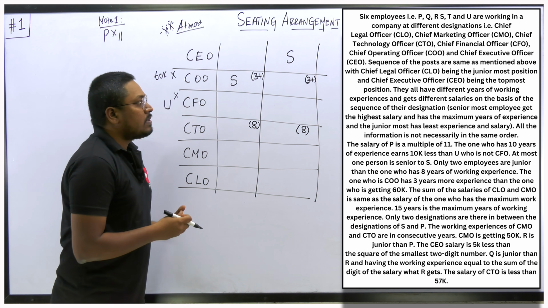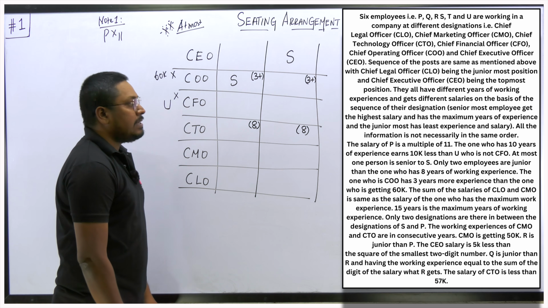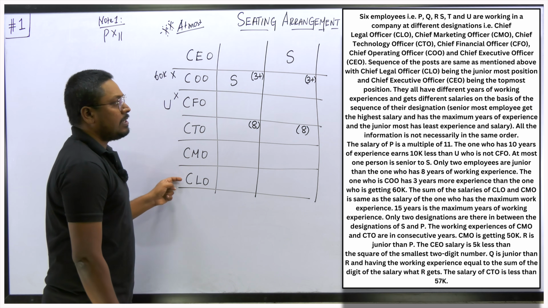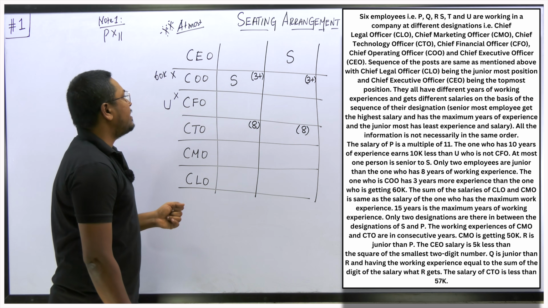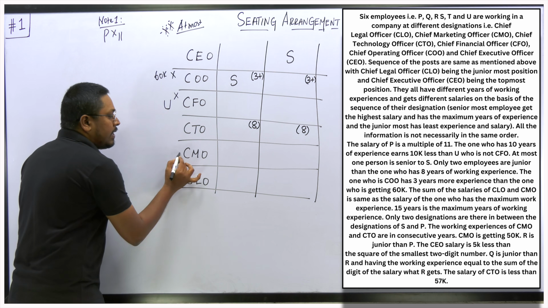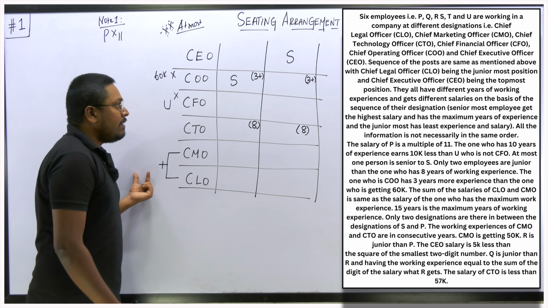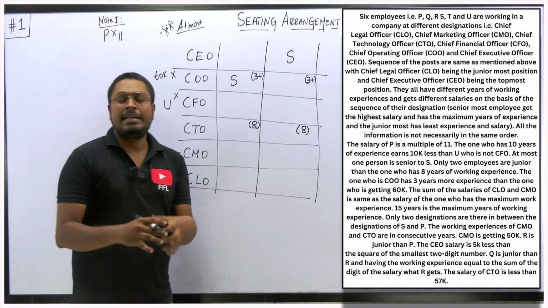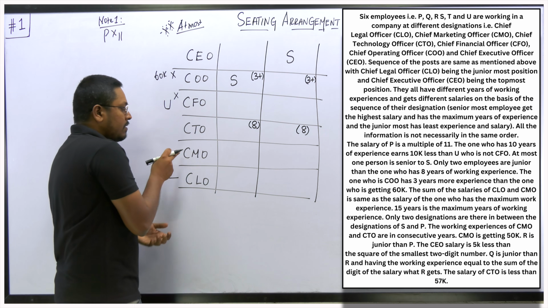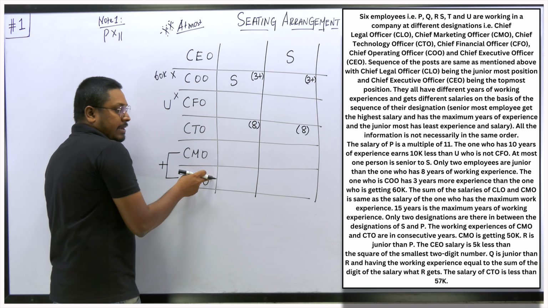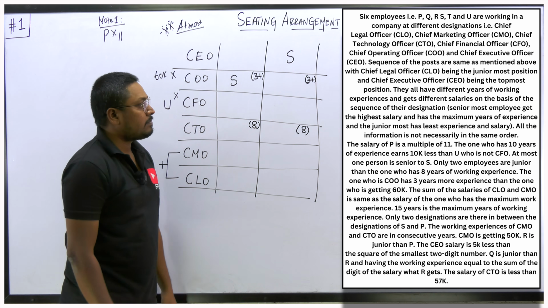So next point, the sum of the salary of CLO and CMO is the same as the one who has the maximum years of experience. Here, the salary of CMO and CLO, if you add these two persons' salaries, will be equal to the salary of the person with the maximum years of experience. The maximum years of experience will be the CEO. So when you add these two persons' salaries, that amount will be equal to the CEO's salary, right?